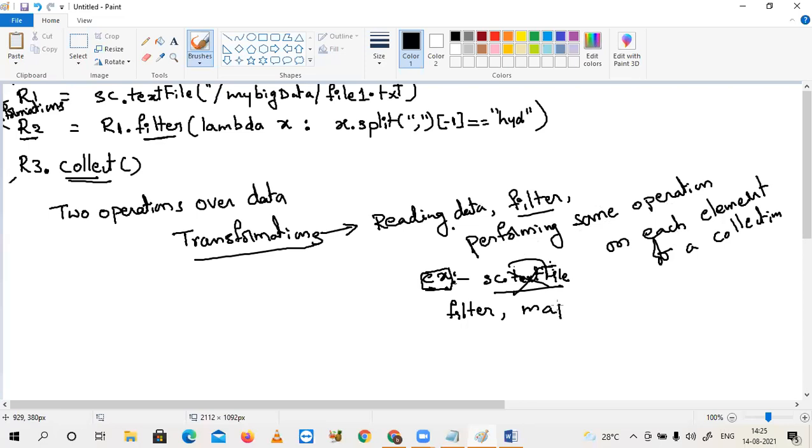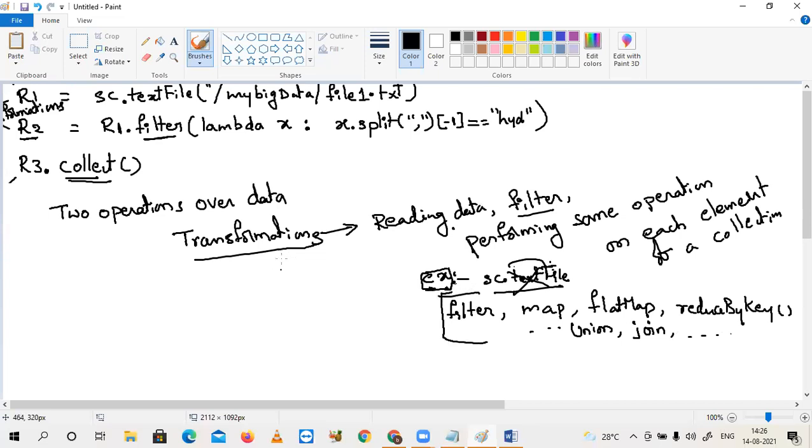If the object is multi-dimensional, another one is flatMap. Then reduceByKey, this is for grouping aggregations. Even union, join, left join, right join. In this way, SQL related operations are also available. All these things are called transformations.